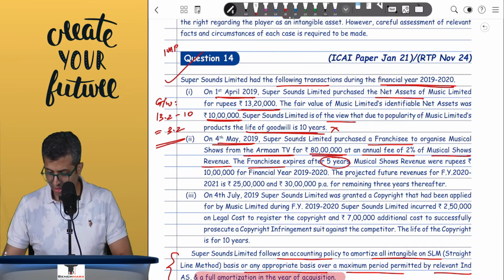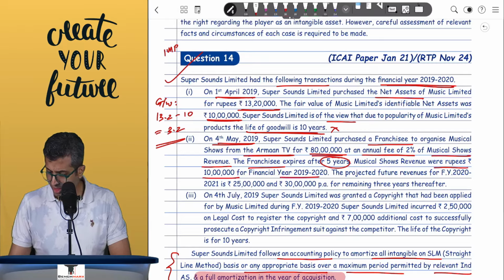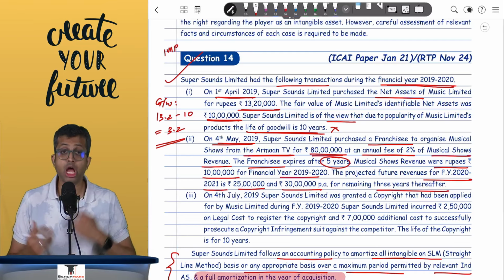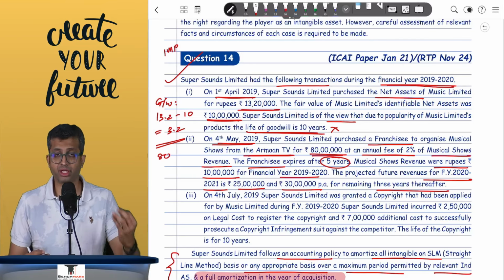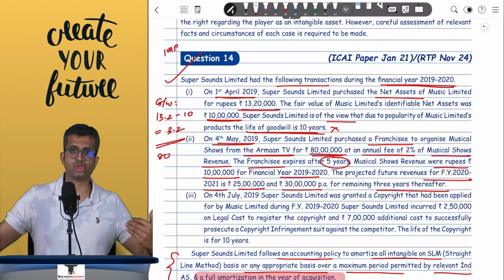So it has a 5-year life. Musical shows revenues are 10 lakhs for the first year. Projected revenue for the next year is 25 lakhs and then 30 lakhs for the remaining 3 years. What do you guys think? My intangible asset will be 80 lakhs. However, can I amortize it in the ratio of revenue?